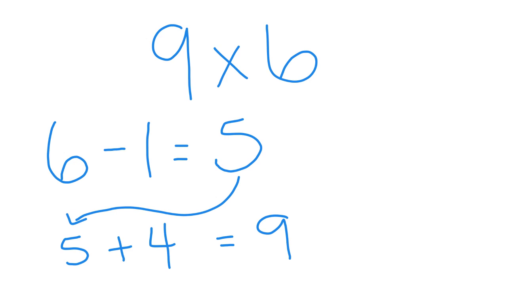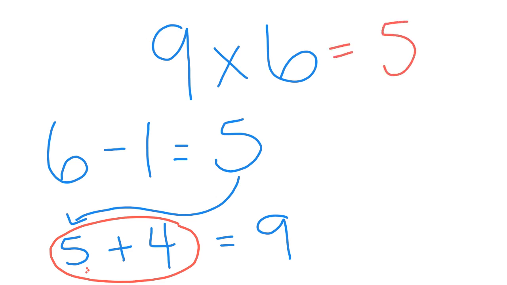Now you're probably wondering, okay, but none of that gives me the answer. But you're wrong. The answer is actually right here. That first number is your tens, and the second number is your ones. So the answer to 9 times 6 is 54.